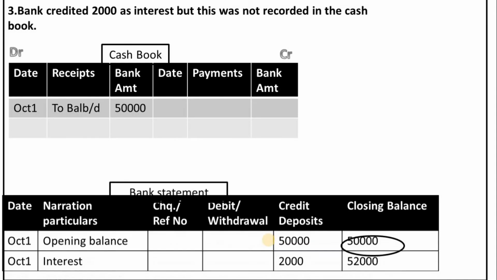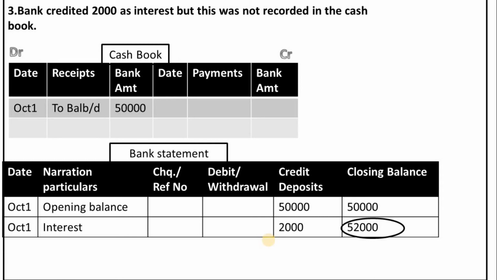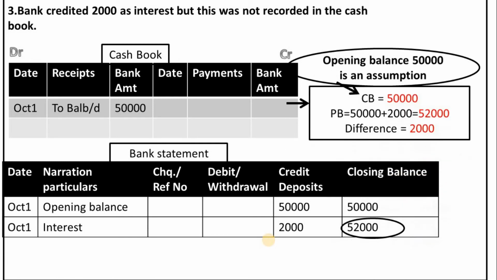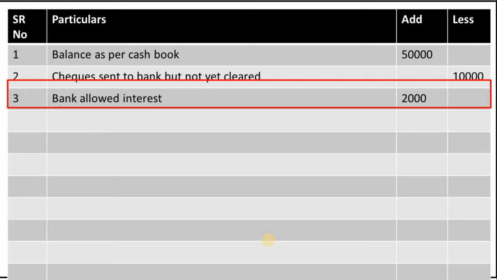Our next transaction is bank credited 2,000 as interest, but this was not recorded in the cash book. When the bank credits the amount, bank balance will be more, and in the cash book we have not entered the amount, so the cash balance will be less than bank balance. So this amount we will add to cash book balance. So we will mention this 2000 in the add column of bank reconciliation statement. In the particulars column, we will mention as bank allowed interest of 2000. Serial number is 3.